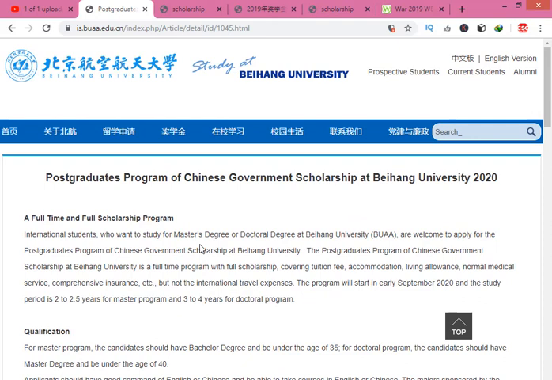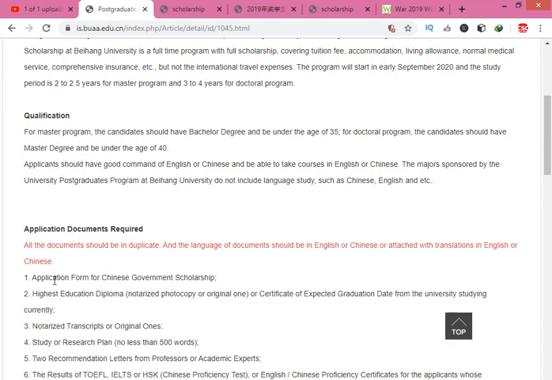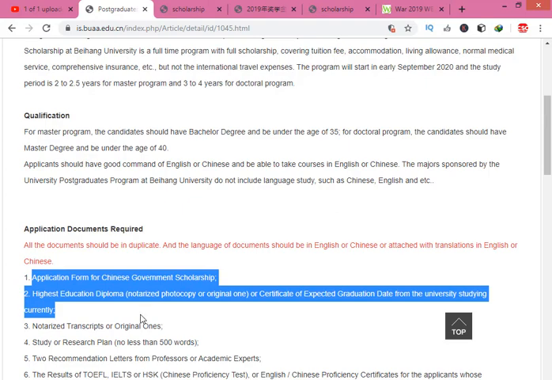As admission starts at different universities, I will tell you, and after that I will make a video on three other universities which have started CSC scholarship applications for 2020, and provisional scholarship has also started at one of the universities. I will make a complete video on this. If you have any problem with how to fill the form or make your documents, type your comment in the comment box on this video, and inshallah I will solve your problem.